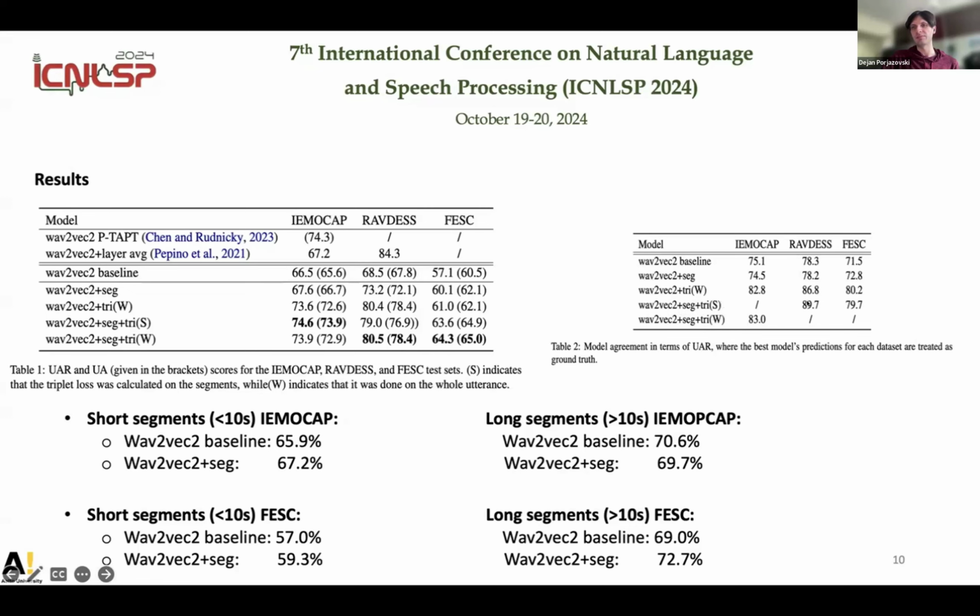It's similar with the RAVDESS, but the interesting thing is the Finnish dataset, where the biggest agreement was with the model only using the triplet loss, which suggests that in this case the model learns different things. Whether we use the segments or the whole utterances in the triplet loss, the model will learn to make different mistakes. So they learn different things.